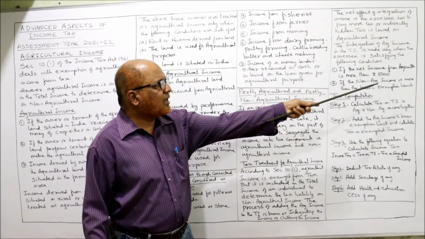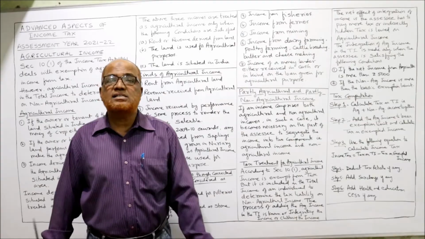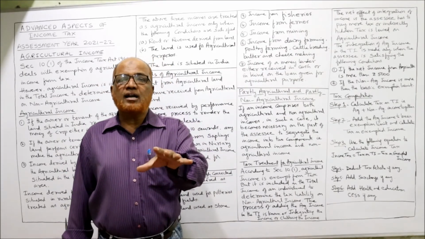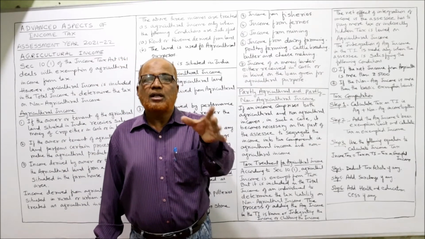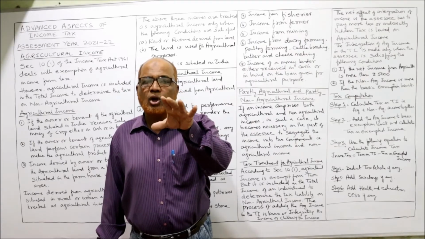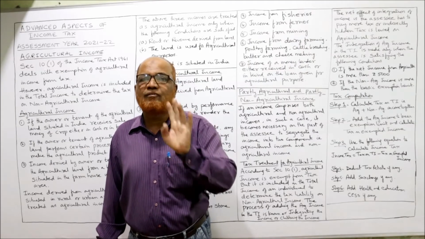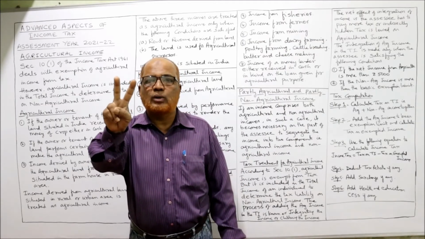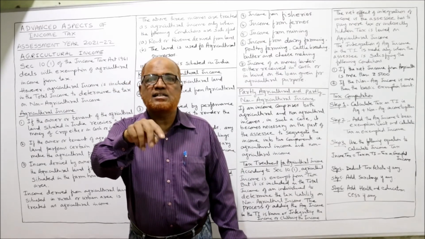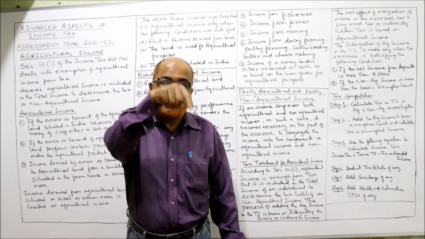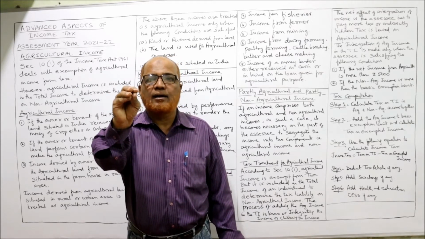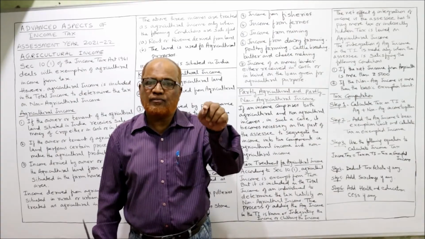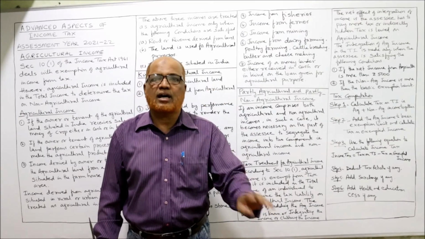Second, the non-agriculture income should be more than the basic exemption limit. For the current assessment year 21-22, the basic exemption limit for a non-senior citizen is 2,50,000. For a senior citizen, 3 lakh. For a super senior citizen, 5 lakh. These are the basic exemption limits for the three categories during the current period.